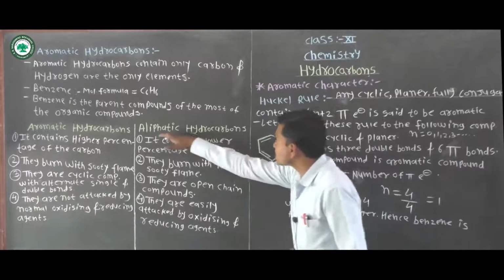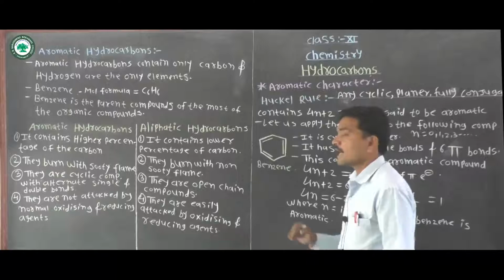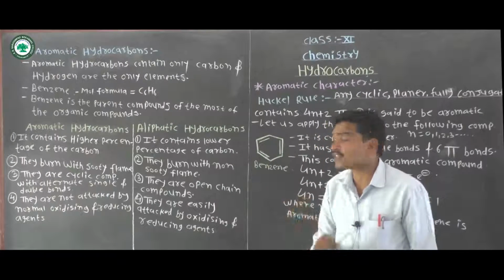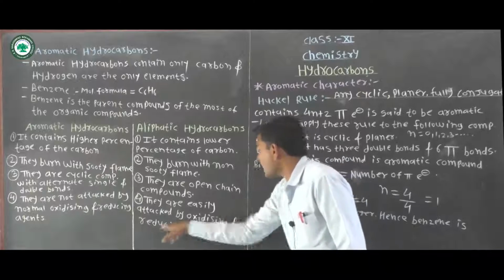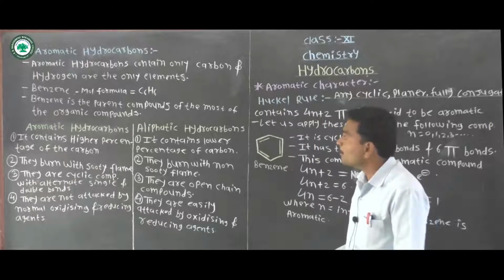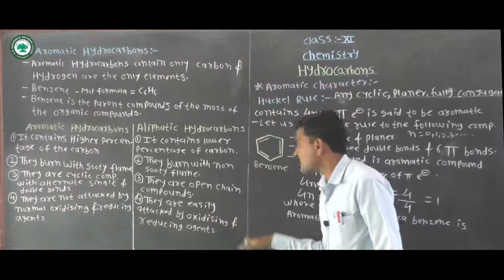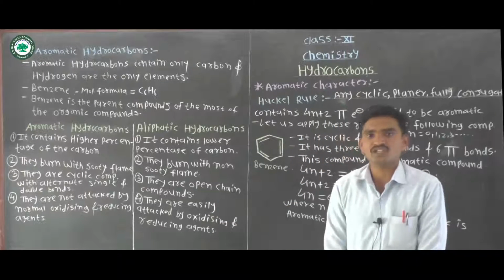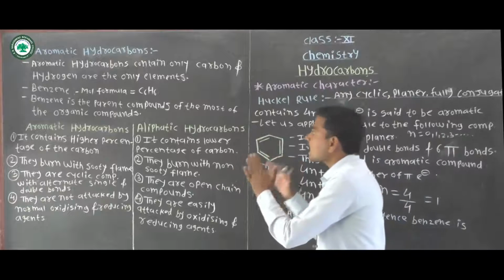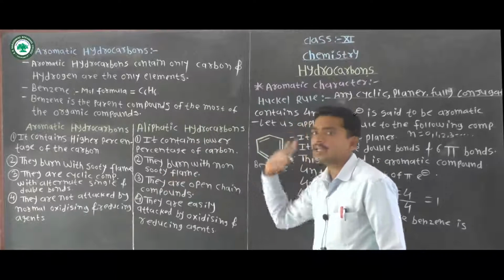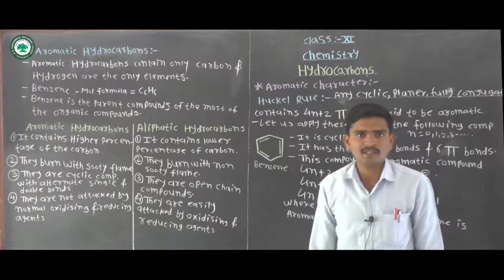Aliphatic hydrocarbons are easily attacked by oxidizing and reducing agents, which means they show reaction with them. This is the classification of aromatic and aliphatic hydrocarbons.